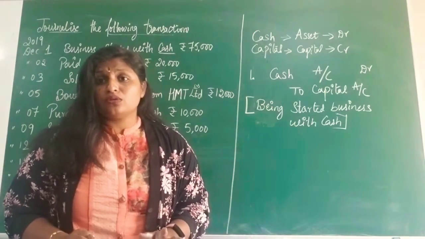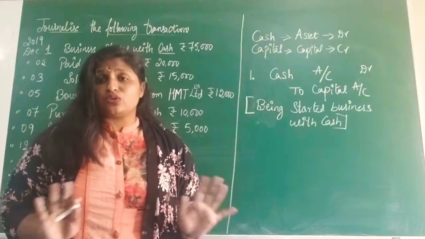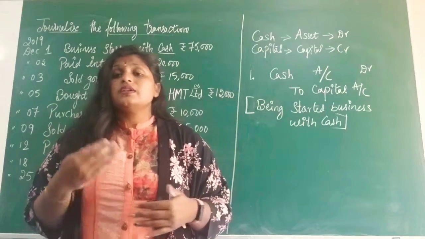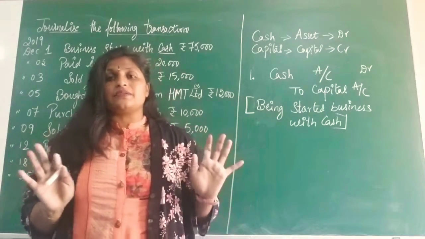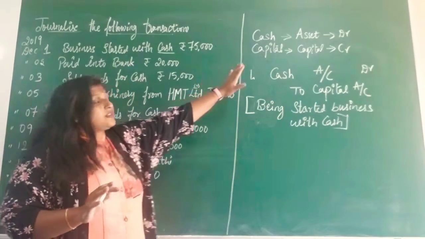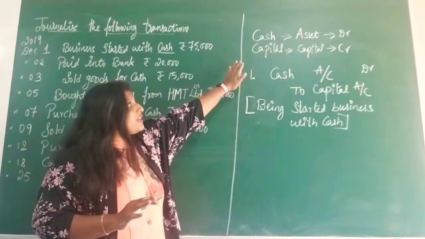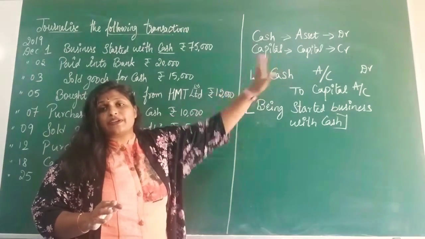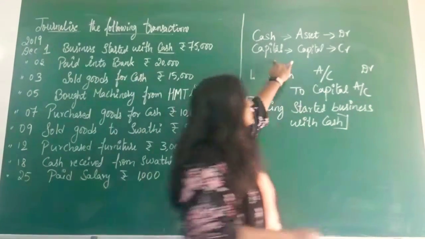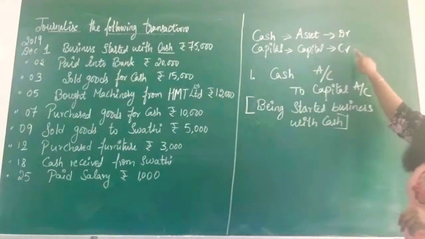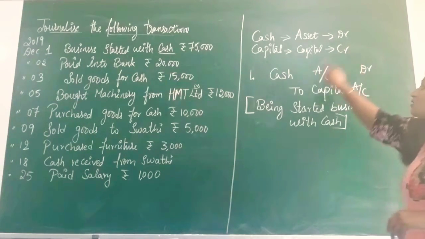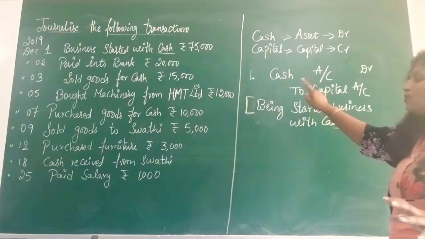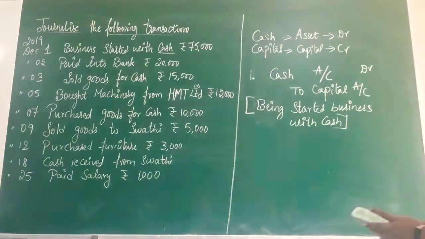Are you able to follow? Now, don't write anything in the notes. Just listen to the class. I will give you the notes later. So this is how you are going to identify the aspects, then find out the accounts, then apply the rules. Once you apply the rules, you will come to know which is debited and which is credited. Based on this, you can pass the journal entry. Okay, moving on to the next entry.